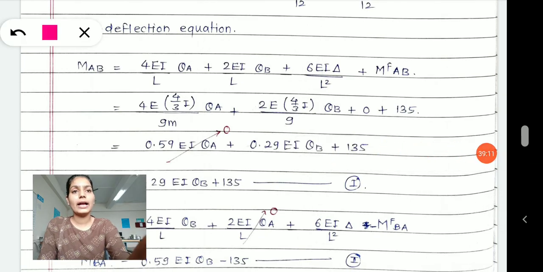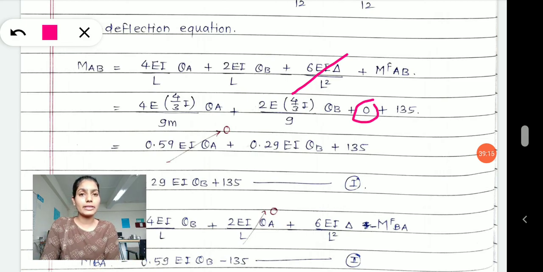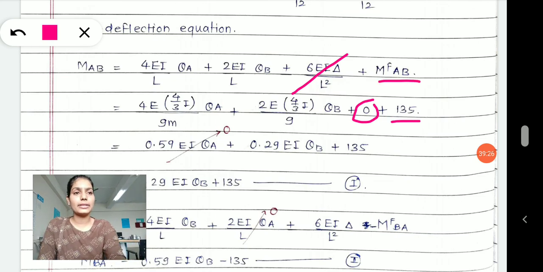See, this value becomes 0. You can see here, because we are solving the beam without translation. Delta represents translation. Translation has not occurred in the beam. Therefore, those terms directly become 0. MFAB we have calculated, that is 135 for span AB, the fixed end moment for span AB.